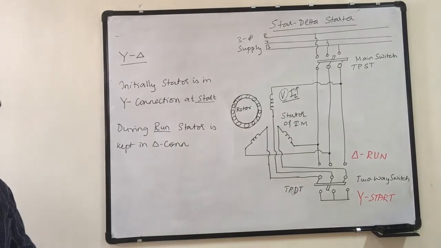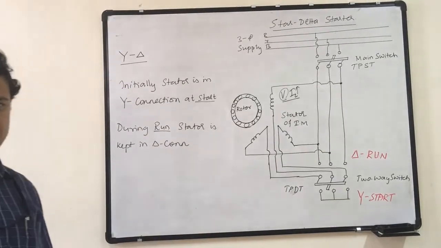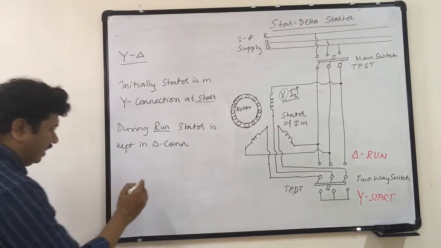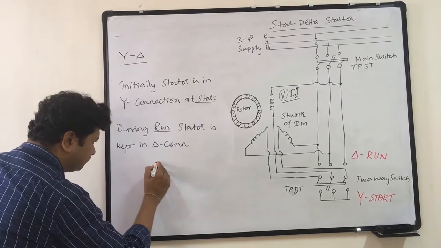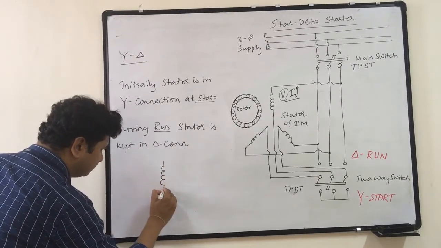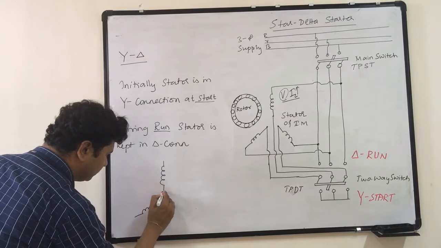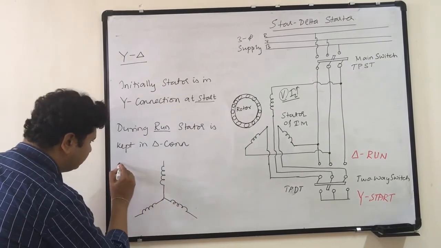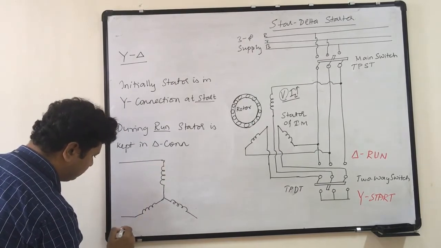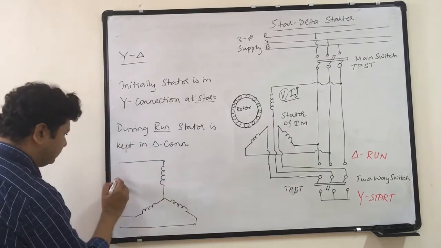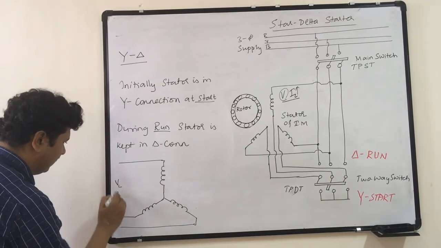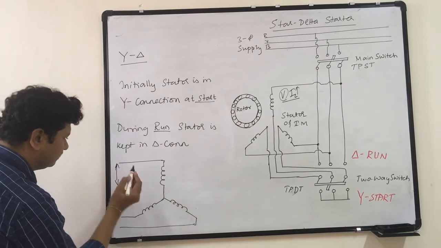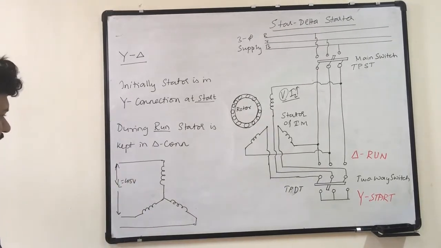Now why does this circus have to be done? Observe the three-phase connection. Now I have a three-phase connection here in star. This is VL, which equals 450 volts, the normal three-phase value.